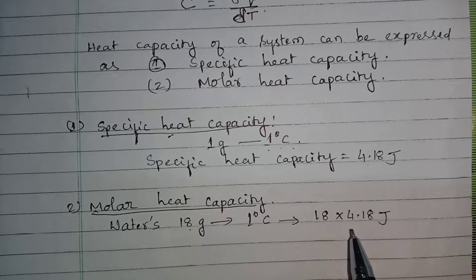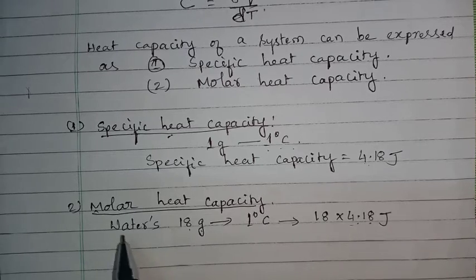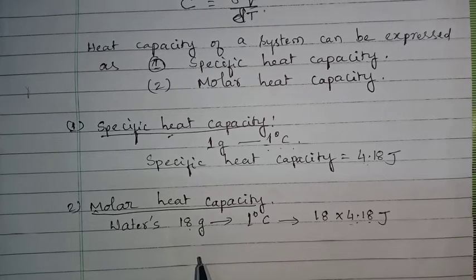Whenever we multiply this molar mass of water with 4.18, that is the amount of heat required to raise the temperature of 1 gram of a substance by 1 degree Celsius, that is specific heat. So whenever we multiply these two, we are getting molar heat capacity.